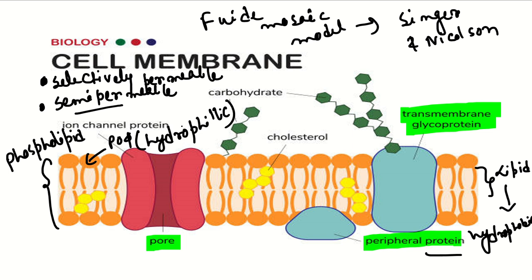Passive transport means we are talking about osmosis and diffusion. With the help of diffusion, it can diffuse a number of gaseous elements, and with the help of osmosis, it can allow some fluid particles to enter the cell. So osmosis and diffusion are very important.